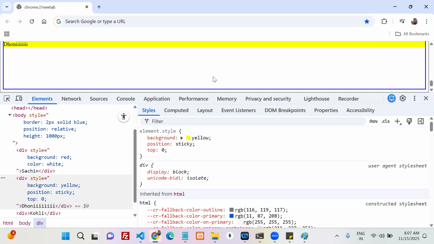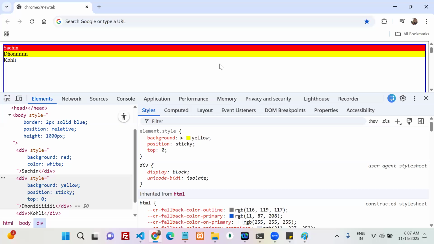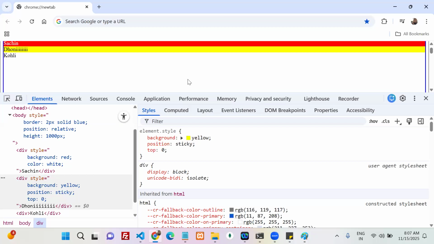Did you observe that? Dynamically you can stick to that particular position by using sticky. With fixed, it is fixed from the start, but with sticky we can dynamically stick it or not.